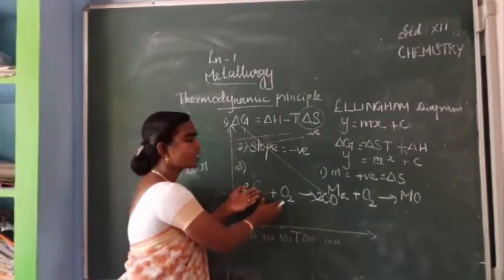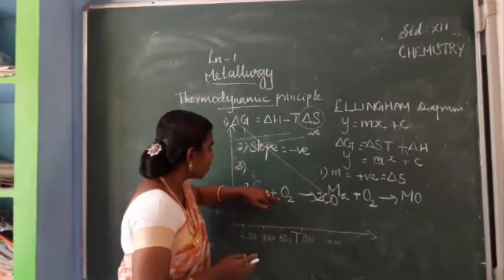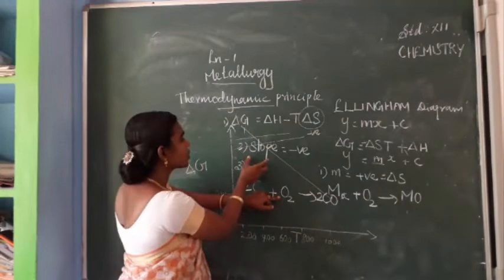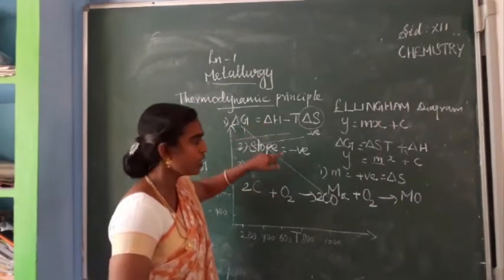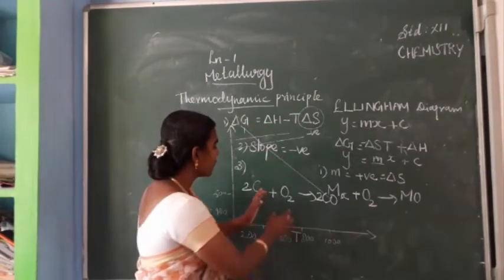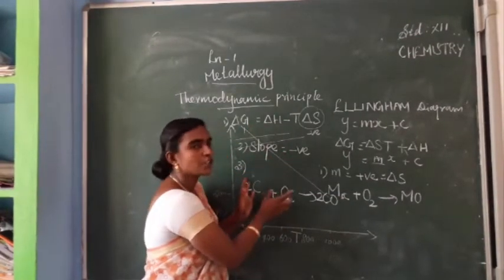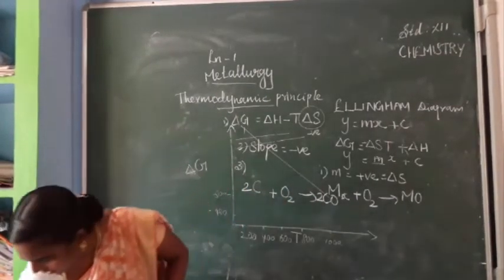Here, when you see carbon monoxide formation, the second case is that the slope gets a negative value. In the first case the slope is positive, in the second case the slope is negative. Why is it negative? Because in the formation of carbon monoxide, when you see the graph, only carbon monoxide is formed.